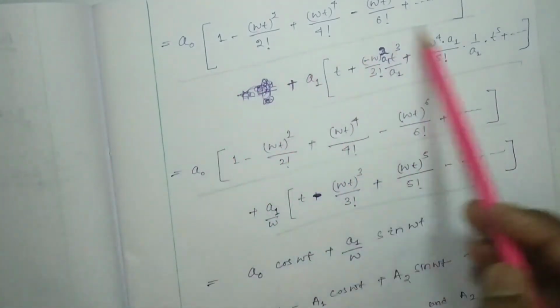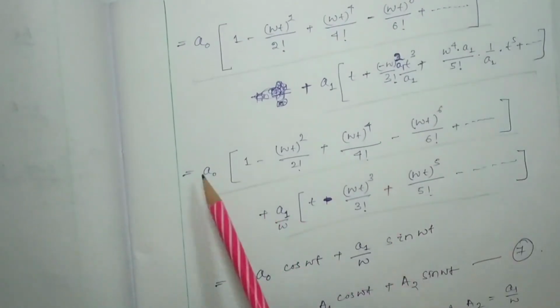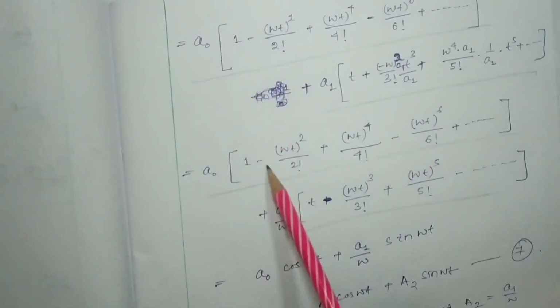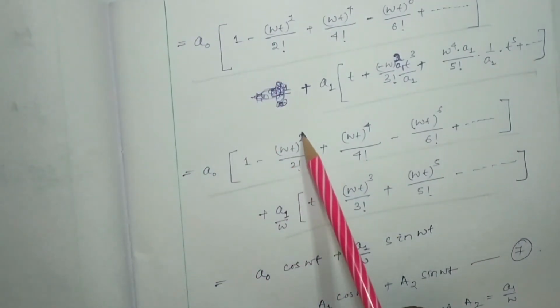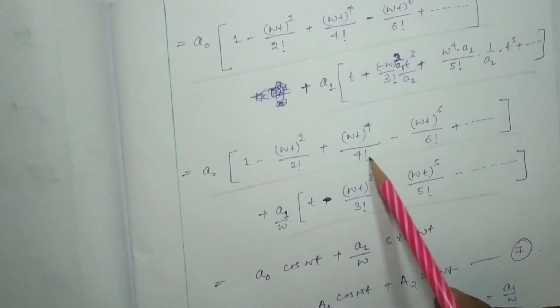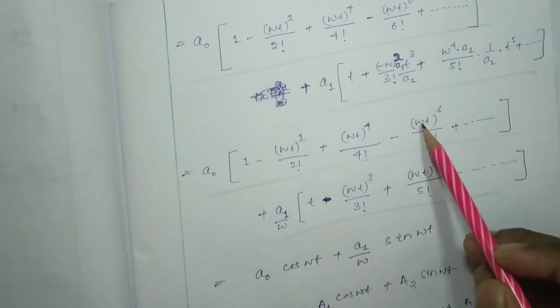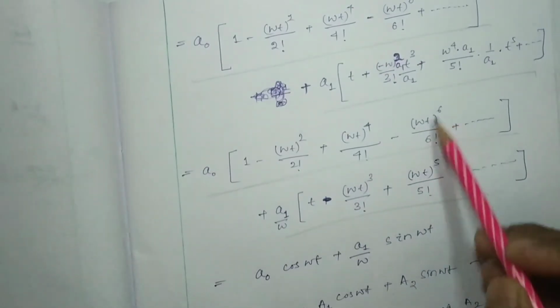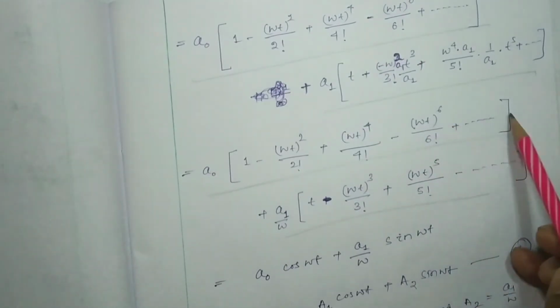In this series we can get a0 times 1 minus omega t square by 2 factorial plus omega t to the power 4 by 4 factorial minus omega t to the power 6 by 6 factorial plus and so on.